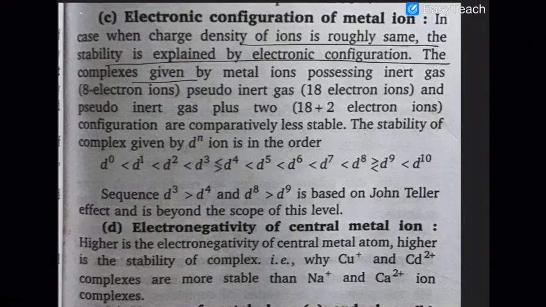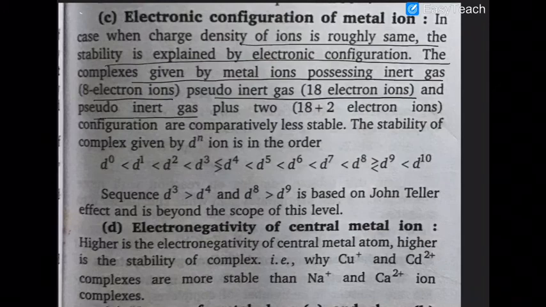The complex or the metal ion which possesses the inert gas configuration and pseudo-inert gas configuration, okay, are more stable in comparison to what? In comparison to pseudo-noble gas plus 2 electronic configuration.